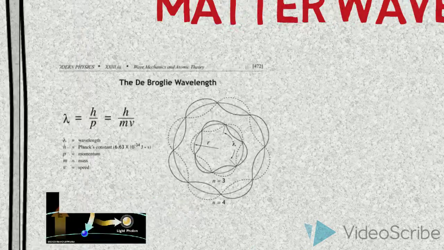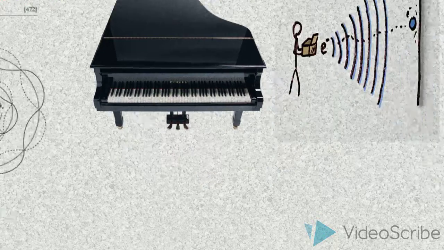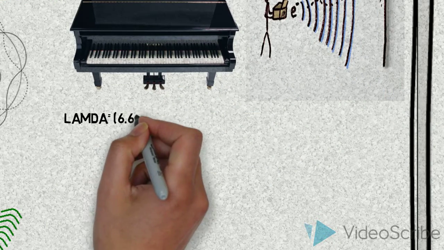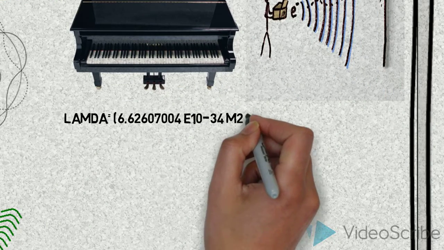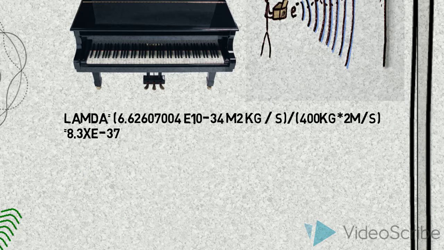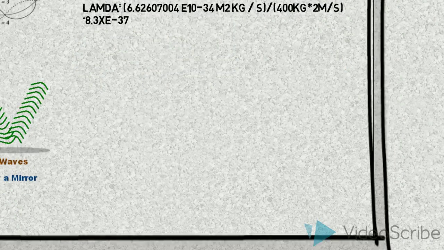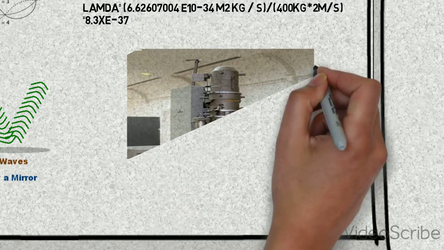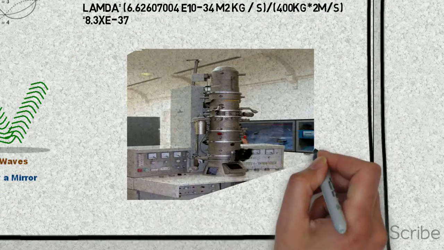Take a grand piano, throw it down the stairs. The piano is 400 kilograms and falls at 2 meters per second. Lambda equals 8.3 times 10 to the power of negative 37. This number is very small and cannot be visualized in real life. So the grand piano is too large, but an electron can act as a wave. The de Broglie wavelength of an electron is small enough that you can observe wave properties.